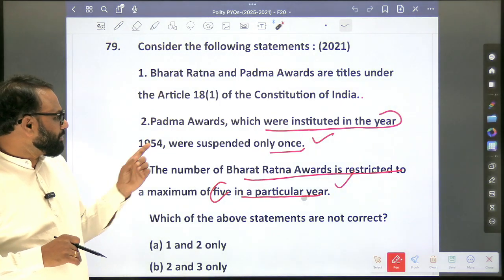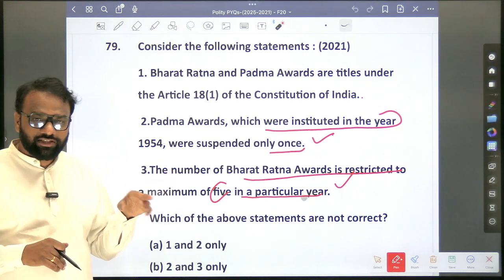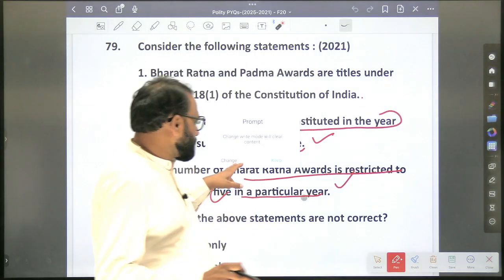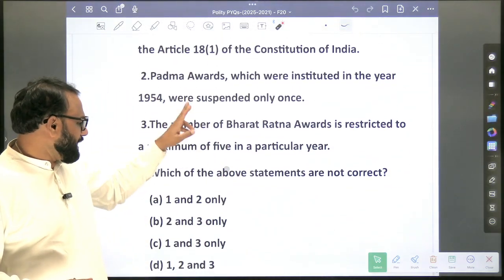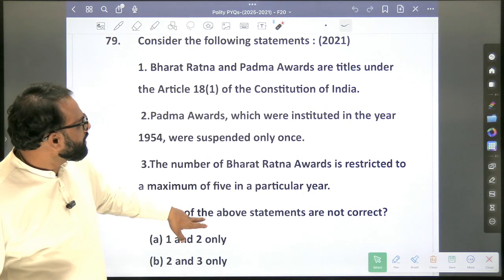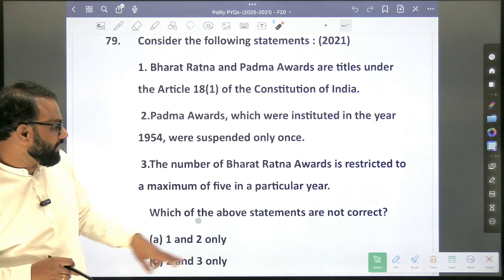Padma Awards, which were instituted in the year 1950, were suspended only once. No, at least 3 times they were suspended. It is mentioned in the book as well as in the notes. You can just go through it. When you eliminate 1 and 2... Which of the following statements are not correct?